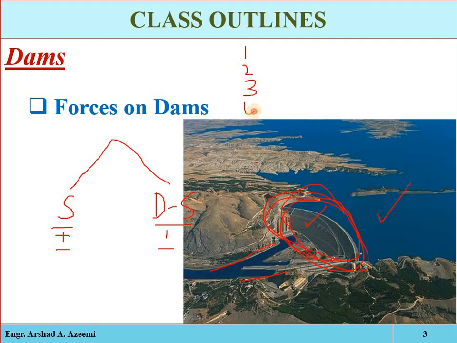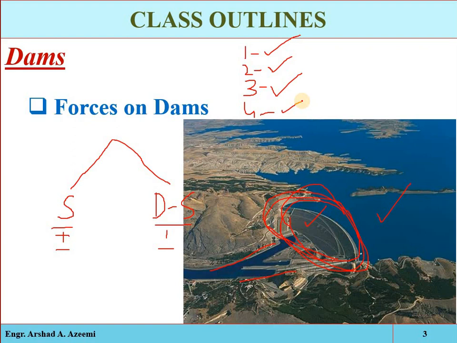We are interested in finding out which type of force is acting on the structure, either stabilizing or destabilizing. Then we have to find its magnitude, the quantification of that force. Third, its direction, and fourth, its point of action.